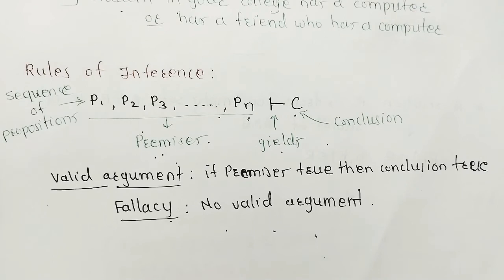Very simple. Using a number of statements, we can draw a simple conclusion. For example, if we study hard, if we study consistently with practice and good questioning, then we can easily pass the exam. If we do consistent hard work and practice, then we will qualify the UGC NET exam easily. This is called a valid argument. Very simple. Just study hard.